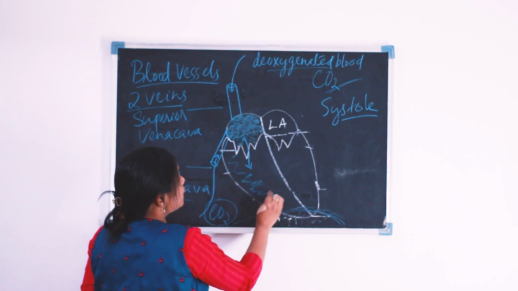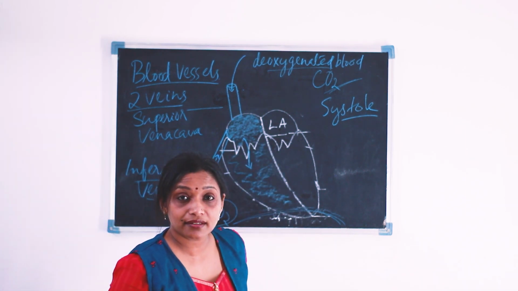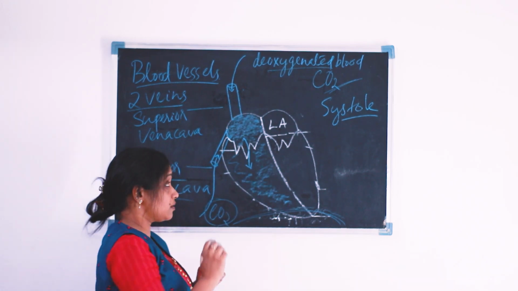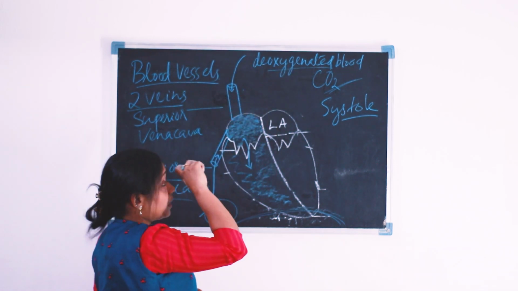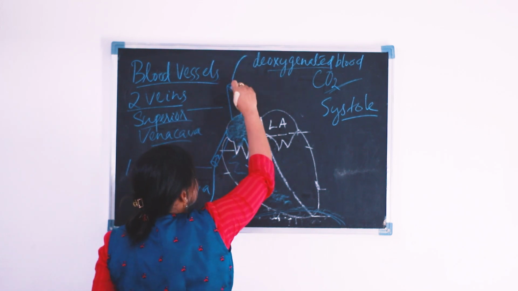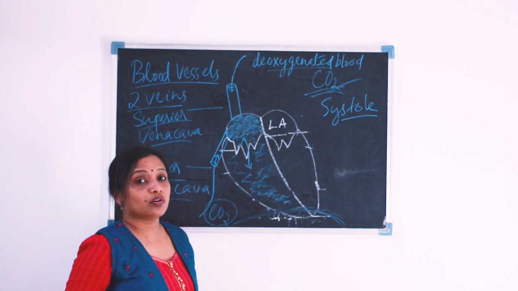So now our right ventricle is filled with deoxygenated blood, the impure blood rich in carbon dioxide. So once again, from the top portion of our body, the superior vena cava carries the impure, carbon dioxide rich blood into the right auricle.